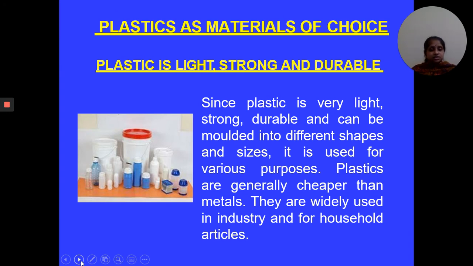Plastics are very light, strong, and durable and can be molded into different shapes and sizes. It is used for various purposes. Plastics are generally cheaper than metal. That's why they are widely used in industries and for household articles.